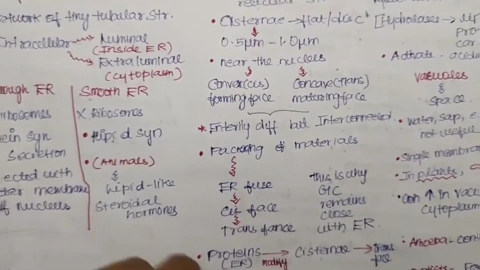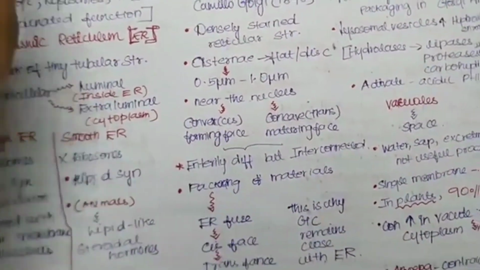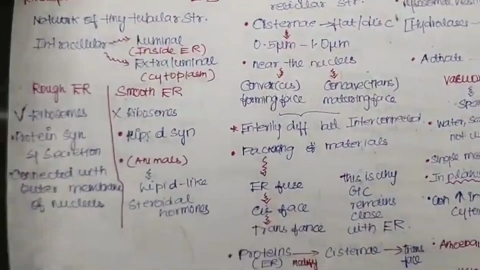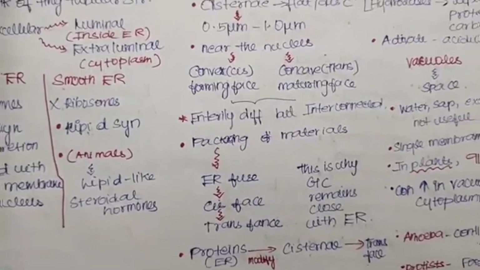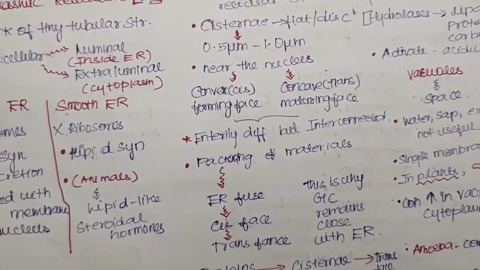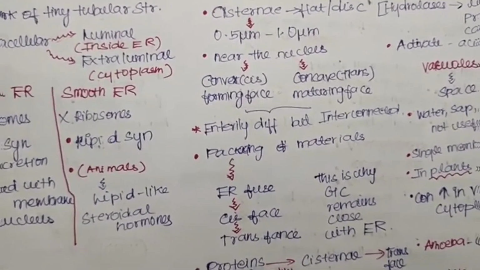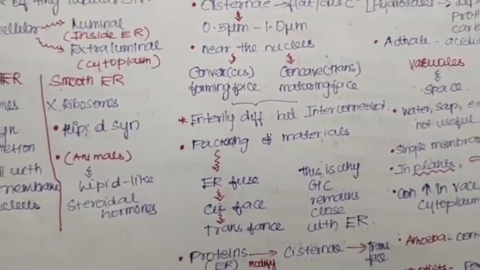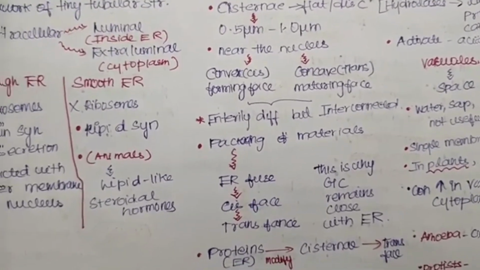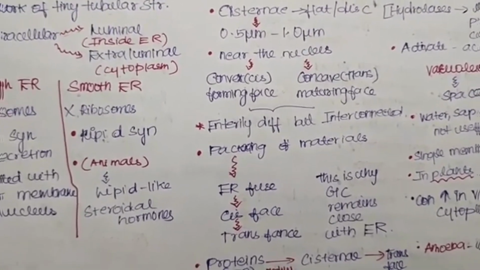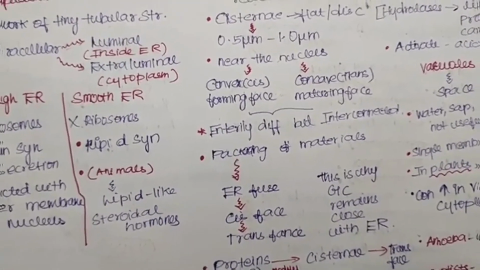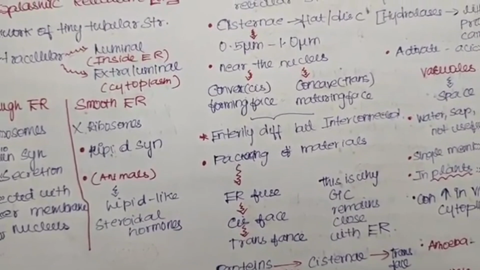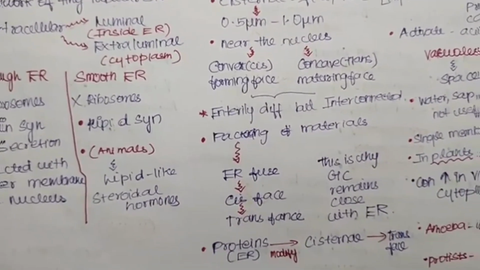These Golgi bodies perform the packaging of material. The main function of the Golgi body is to package the materials. This packed material will either be sent within the cell, to the cytoplasm outside, or to any other organelles. The material to be packed in the form of vesicles from the endoplasmic reticulum will be fusing with the cis phase. You are getting the point, okay?